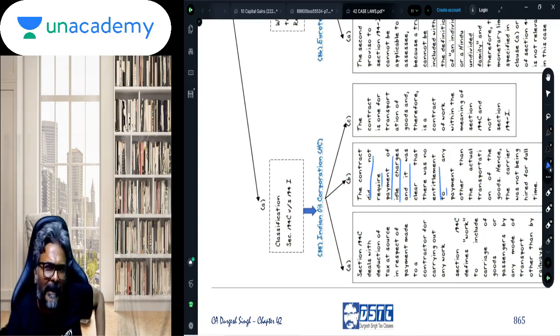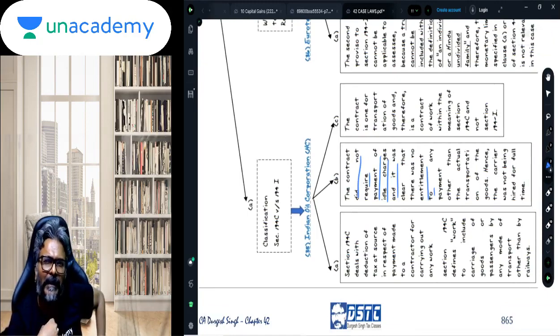If the vehicle is idle, am I paying him for that? The answer is no. These are cases of transportation of my goods that I have entered into a contract for with that particular person, irrespective of the vehicle in which the transportation would be undertaken. I am least bothered. My contract is only for the transportation of the goods, and hence this is a classic case of a works contract and not a case of renting of vehicle. And hence the payer would be required to deduct TDS under section 194C.